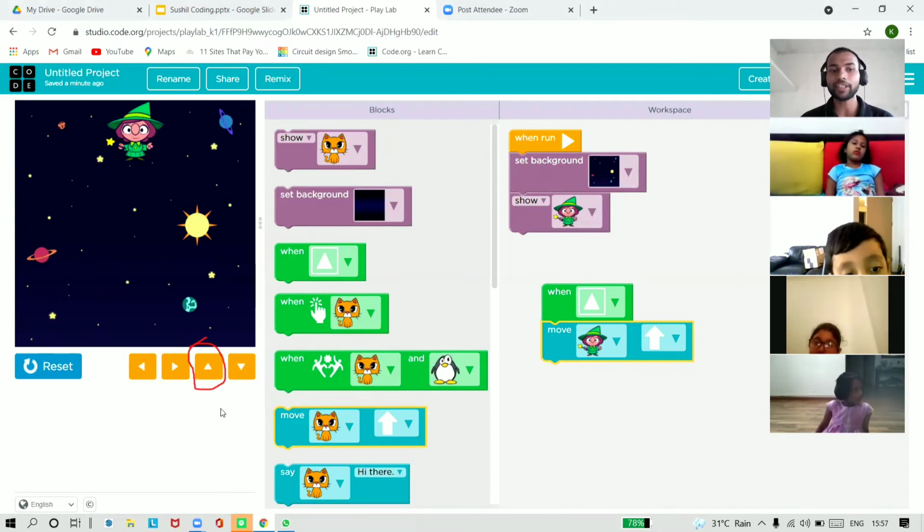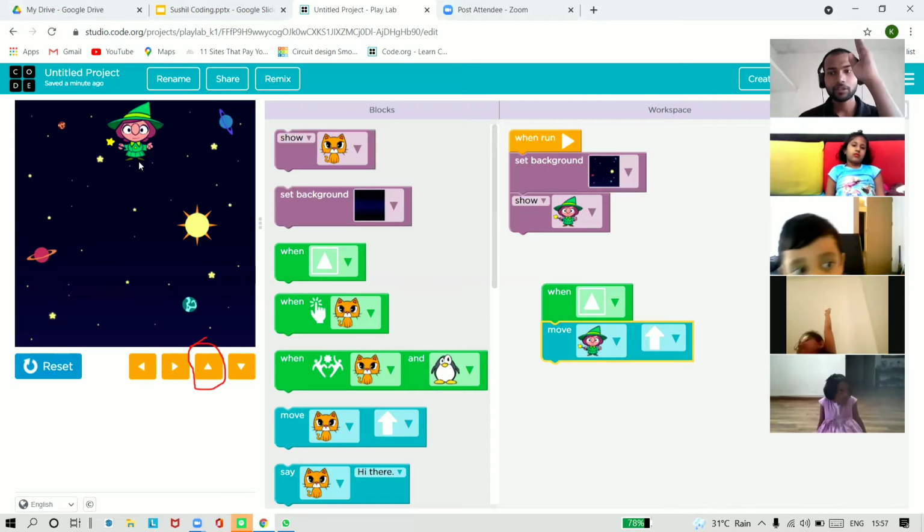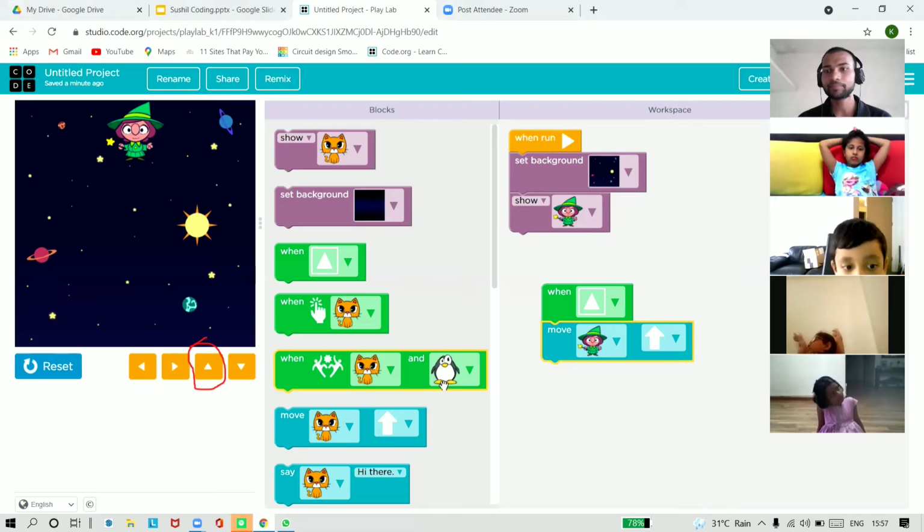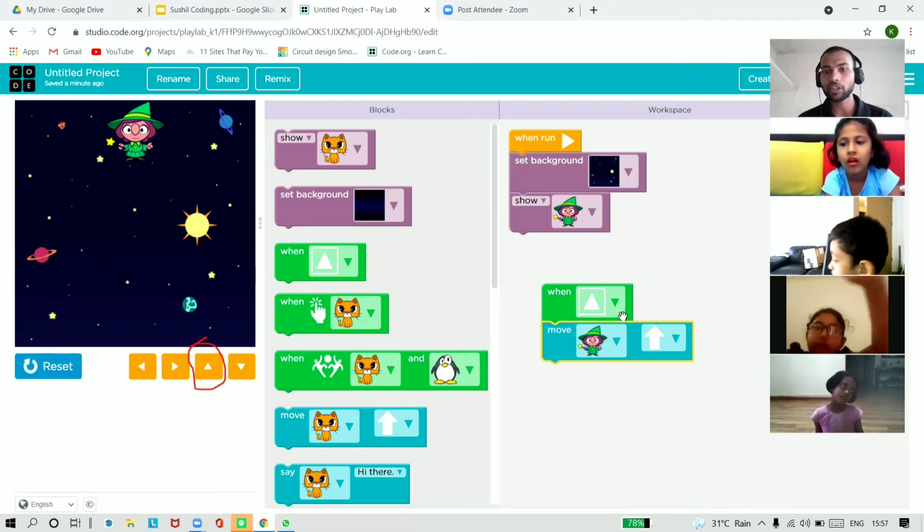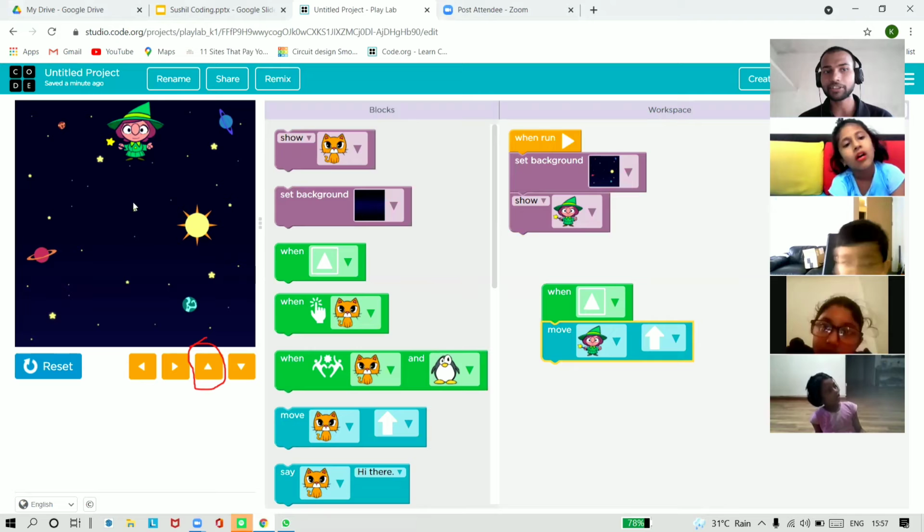See, what was the event? I'm clicking on this button, and the action is what? This magician is going upward. Okay, ready? Are you getting it? Mayuka, Kashvi, what is happening when we click on the upside button? The magician is going upwards now.